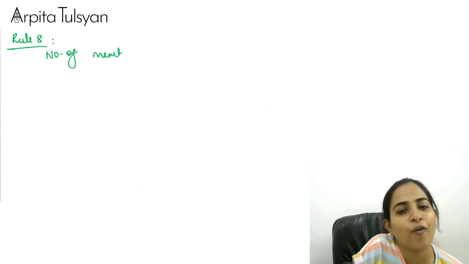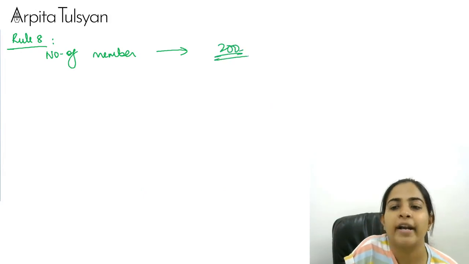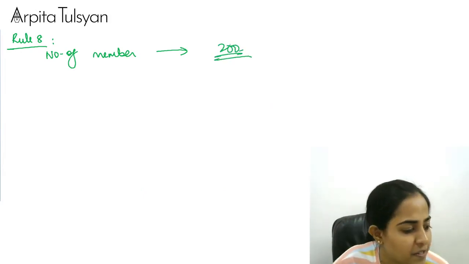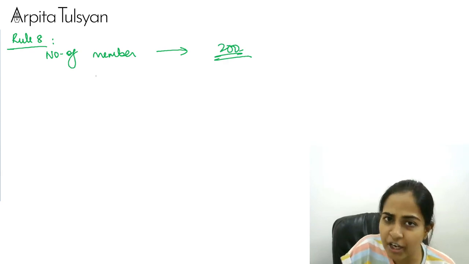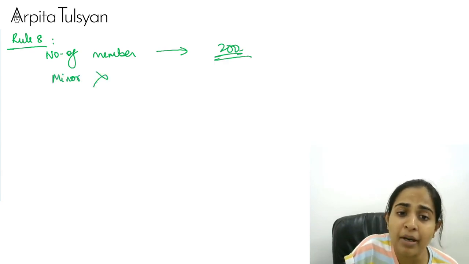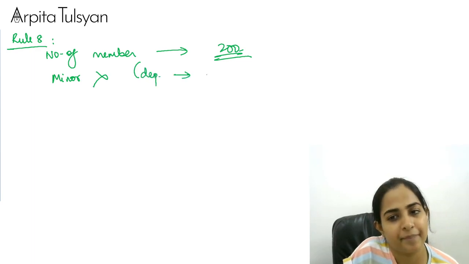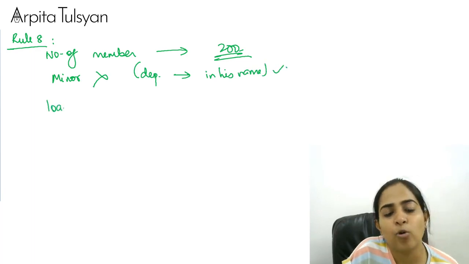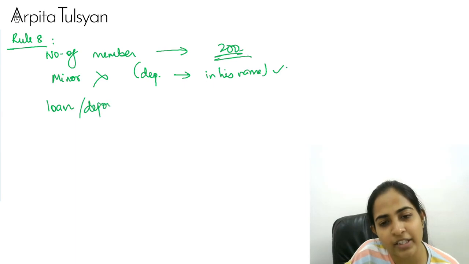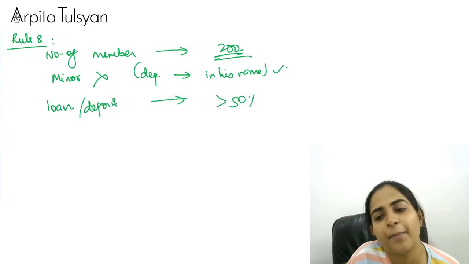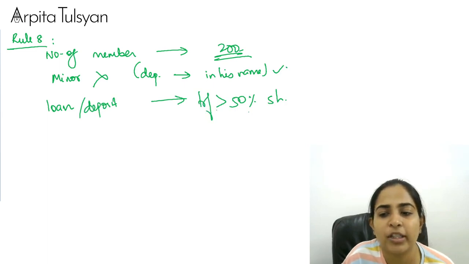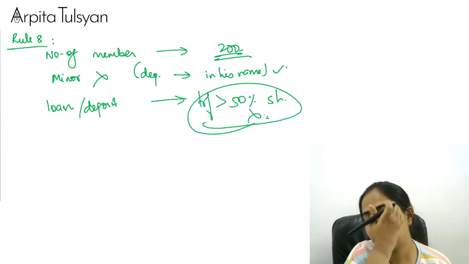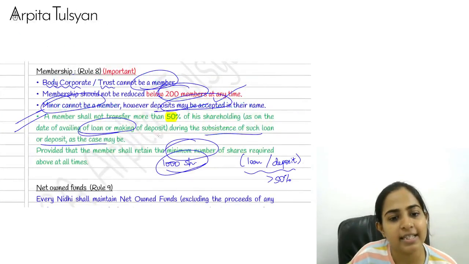Right? So what we did here in rule number 8 was, first of all, number of members. Number of members should not fall below how much? It should not fall below 200. Means at any point of time, you should be having 200 members in your Nidhi company. Body corporate or trust cannot become a member. Minor cannot become a member, but deposits can be accepted in his name. And during the time the loan or deposit is going on with the Nidhi company, you cannot transfer more than 50% of your shareholding. Transfer of more than 50% of shareholding is not allowed. Very, very clear with this, everyone?